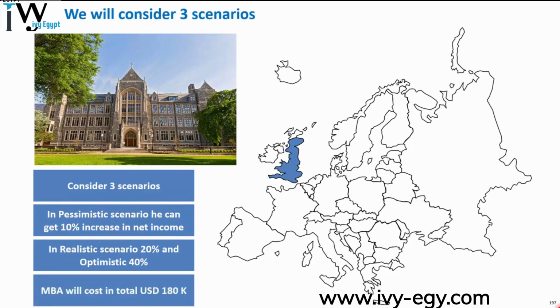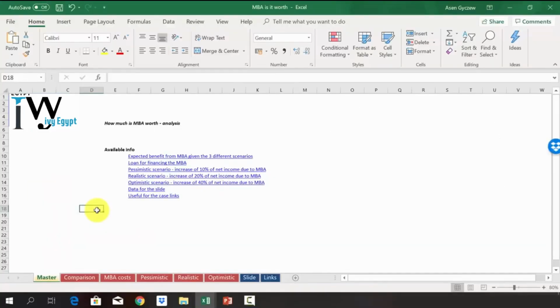Currently, the MBA will cost roughly $180,000 in total. So using those assumptions, try to solve the case study in Excel and decide whether it makes sense or not to take this option and go to the USA to get the MBA. Once you are done with that, move on to the next lectures where you can see the solution to this case study. So let's try and help George with simple calculations in Excel.